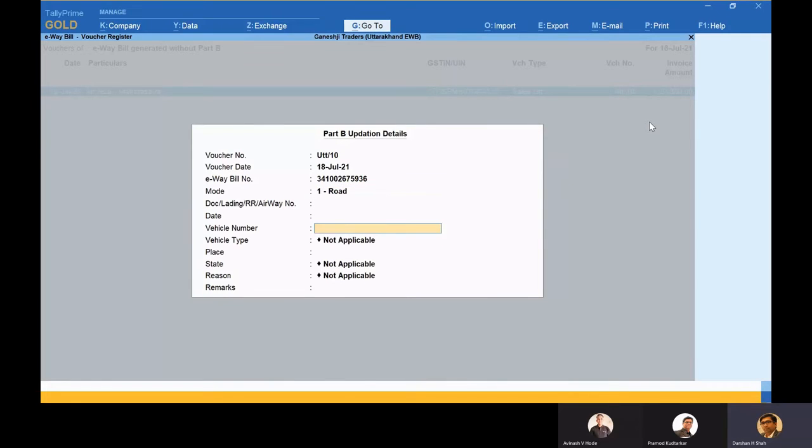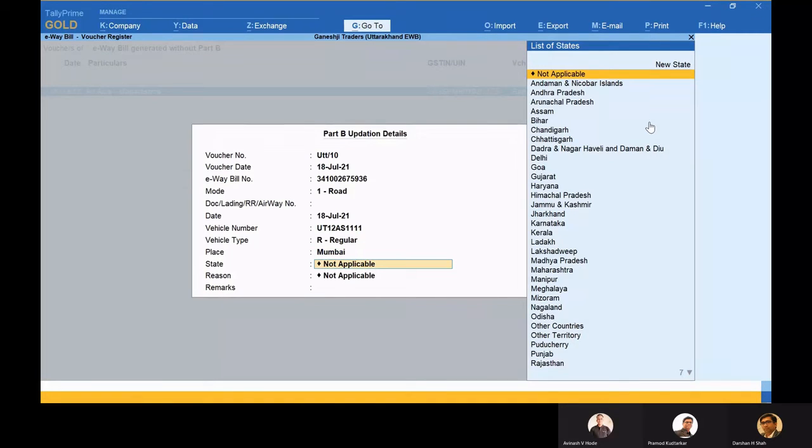So here, if I want to specify all the info, this would be a manual process. This would not be like fetching from the portal after the transporter fills up all the details. So here I'll have to punch it in definitely, the place and all the other details if I want to specify.